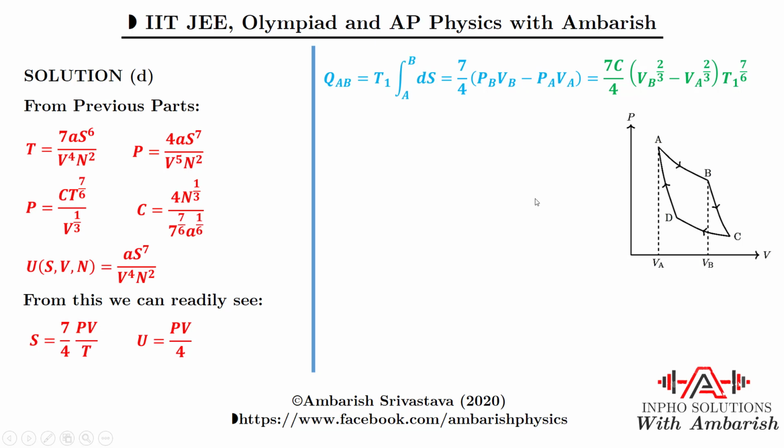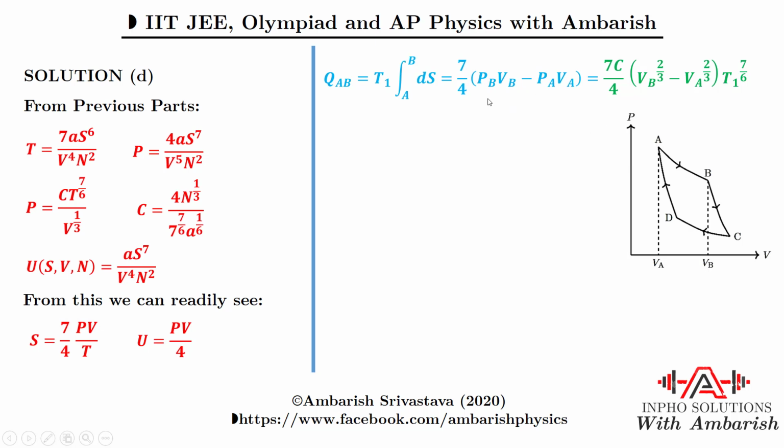Now Q_AB, from A to B, is an isothermal process, so we can just say Q_AB is T1 times the integral of dS. Now what is the integral of dS? From here you can see S is 7 by 4 PV, so dS is nothing but 7 by 4 d of PV, that is P final V final minus P initial V initial, and temperature is of course outside, the constant temperature. So T1 into dS is 7 by 4 times P final V final minus P initial V initial, from A to B.